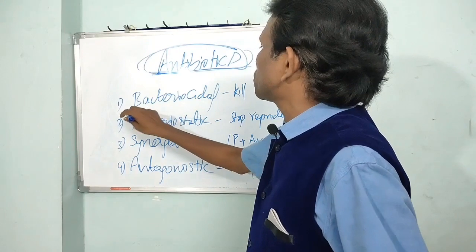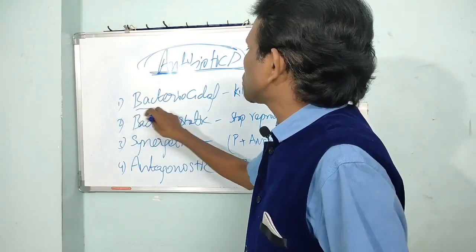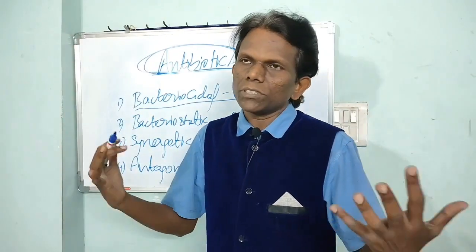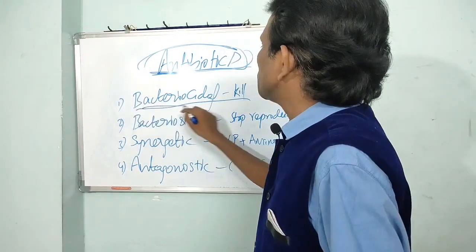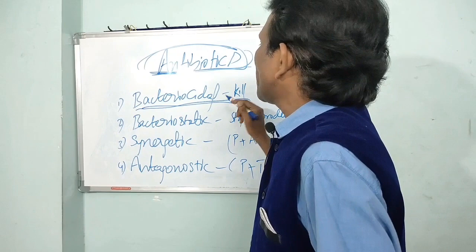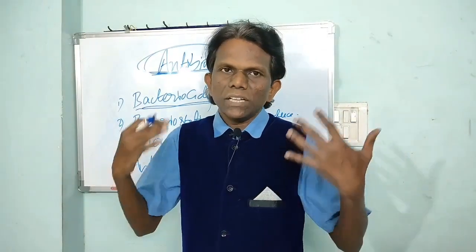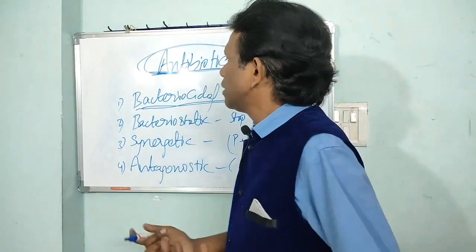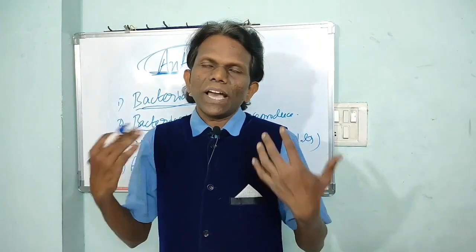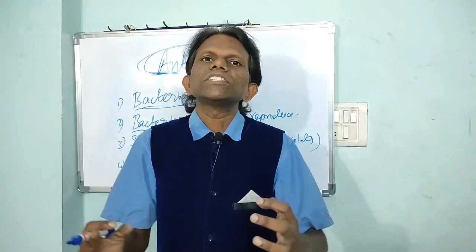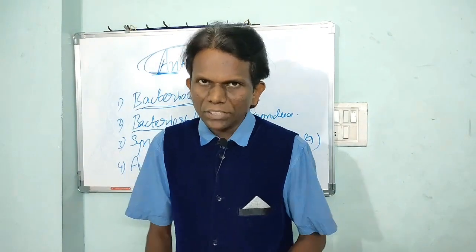There are 4 kinds of antibiotics, different by their mechanism. The first is bactericidal. These antibiotics are used to kill the microbes. The second is bacteriostatic. These antibiotics stop the reproduction of the organisms.